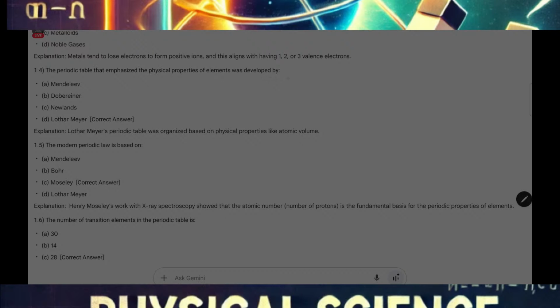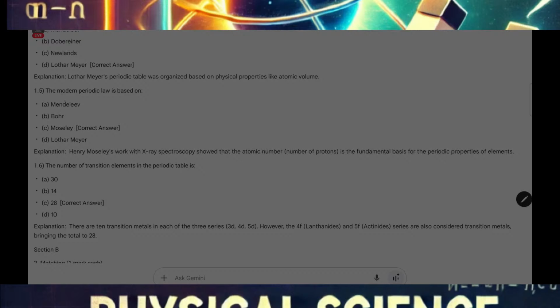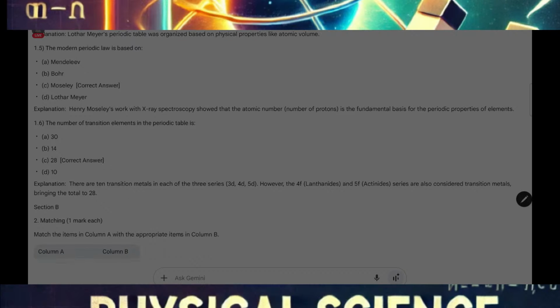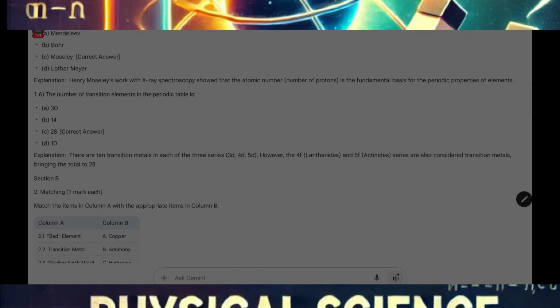Next question. The periodic table that emphasized the properties of elements was developed by whom? Mendeleev, Dobereiner, Newlands, or Lothar Meyer? Lothar Meyer is the answer. Now, the modern periodic law is based on Moseley's theory. Explanation: Henry Moseley's work with X-ray spectroscopy showed that the atomic number, the number of protons, is the fundamental basis for the periodic table of elements.